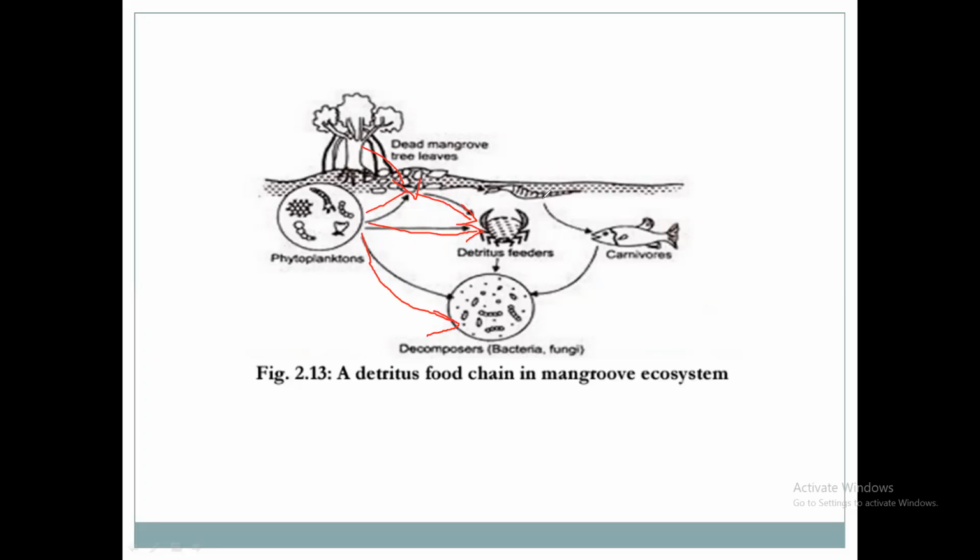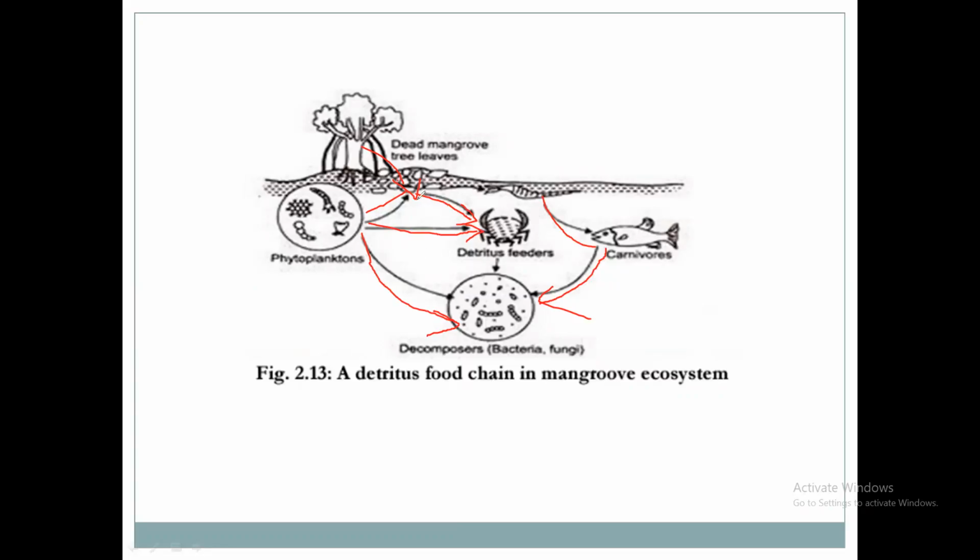Large fishes will consume small fishes. Then these large fishes will be consumed by decomposers, bacteria, fungi, etc. This is the detritus food chain process in the mangrove ecosystem.